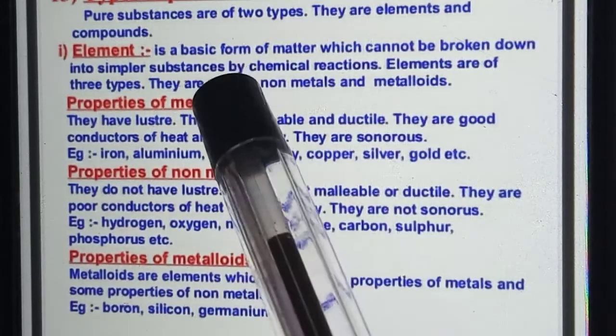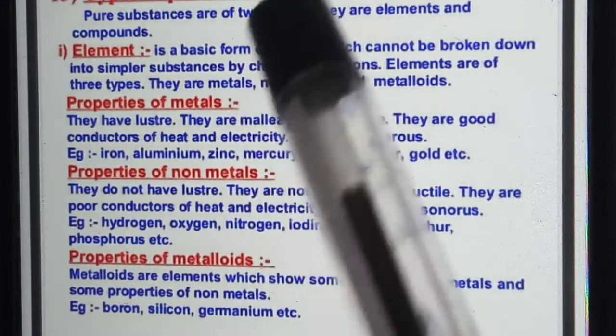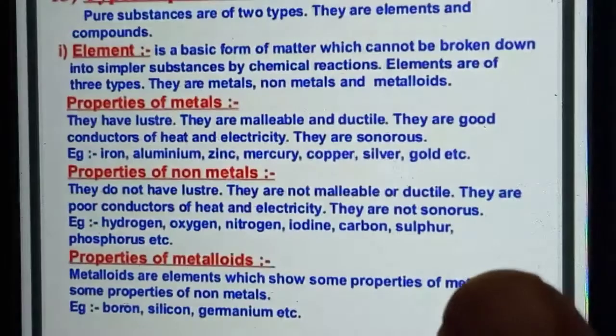They are metals, non-metals, and metalloids, or semi-metals. Semi-metals means they have both metal characters and non-metal characters. Okay, for example, so elements means what? Sorry, metals. Everybody knows about it.